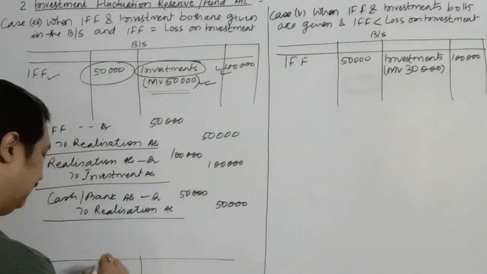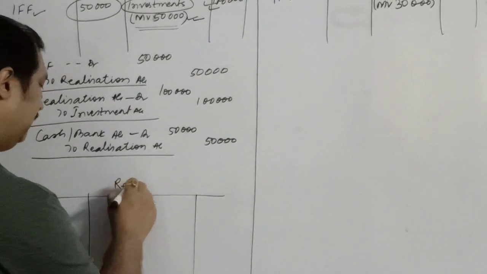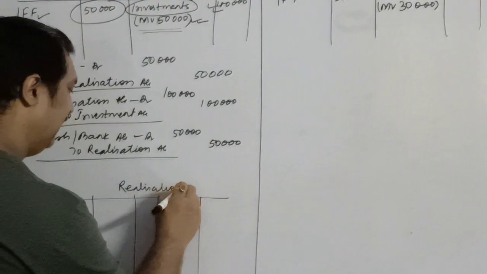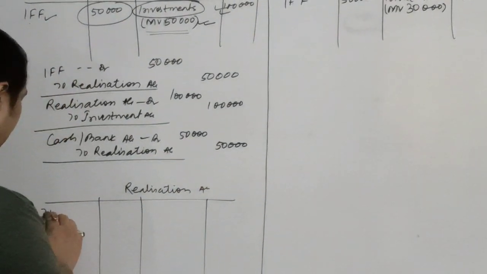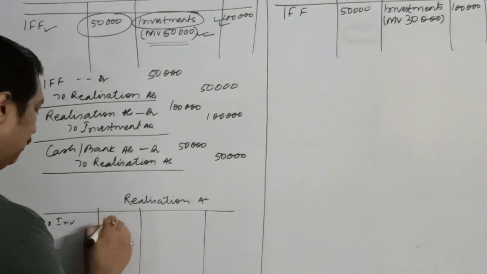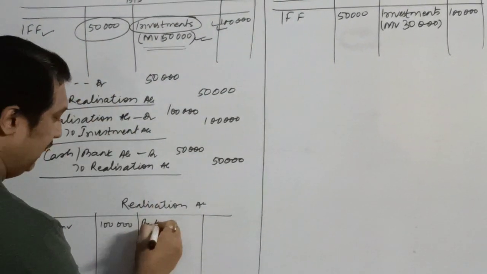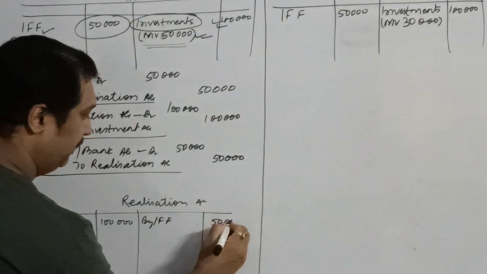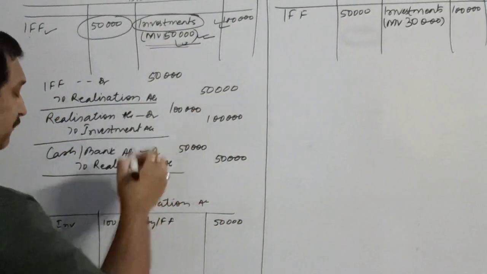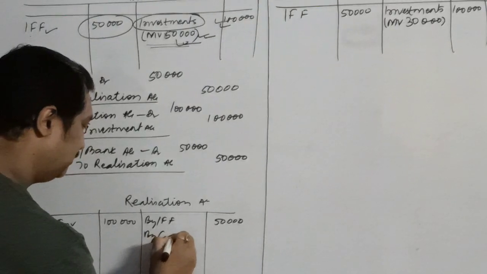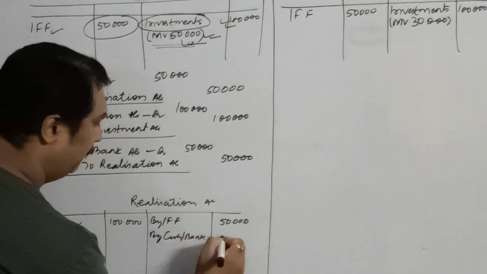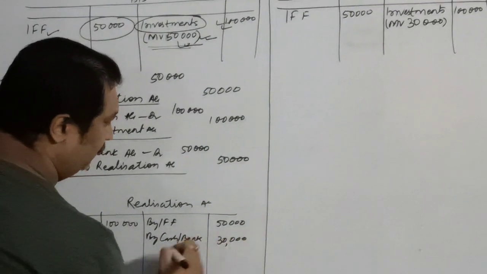If you prepare the realization account, once again over here you will transfer the investment 1 lakh. Over here IFF will be transferred 50,000, and then you are realizing 50,000. So by cash or bank account will be realized rupees 30,000.